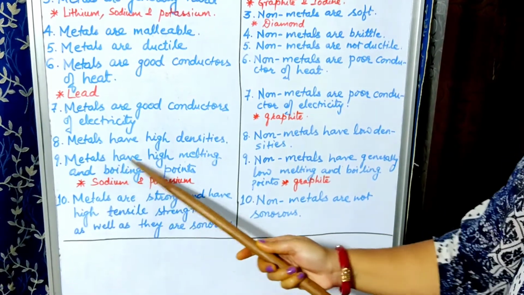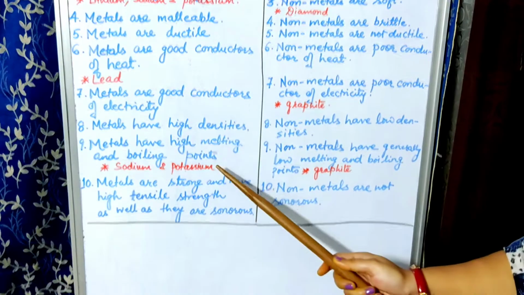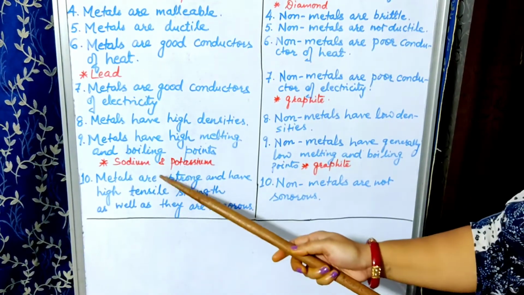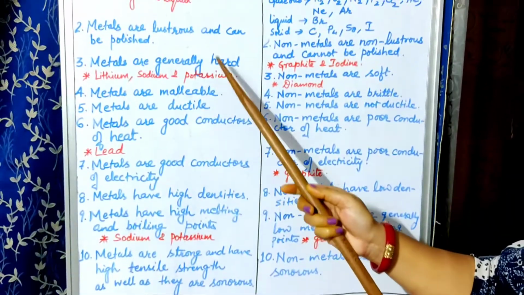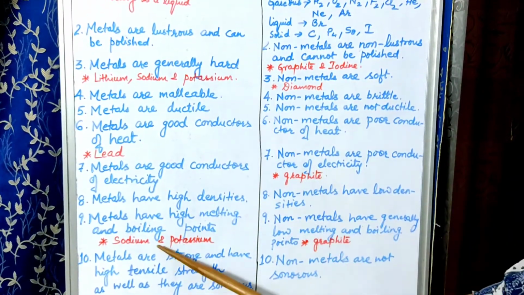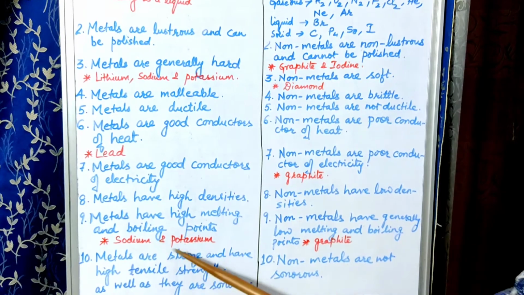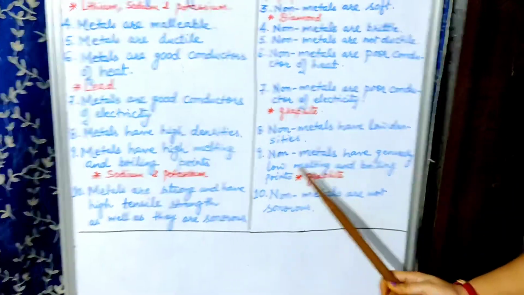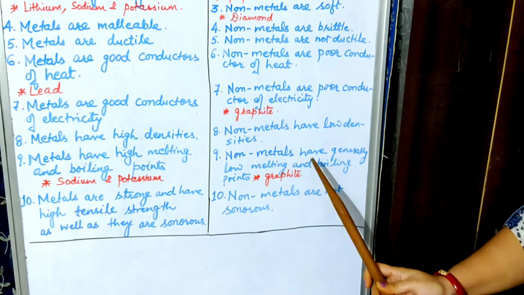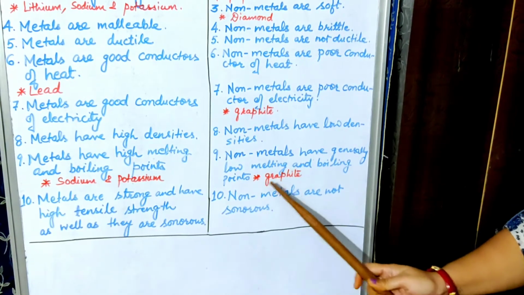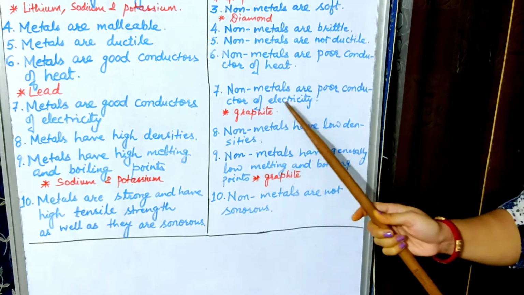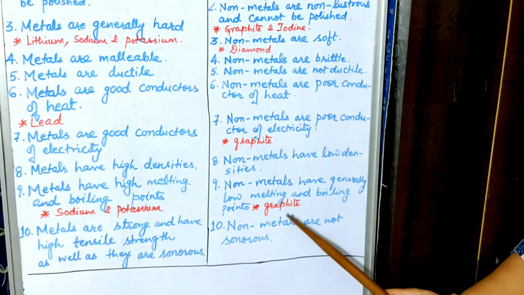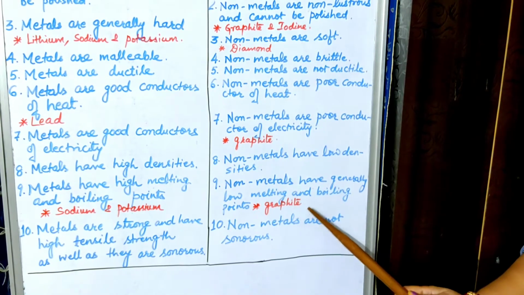Ninth is, metals have high melting and boiling points except sodium and potassium. Children, as you have seen here that sodium and potassium are soft in nature, so their boiling and melting point is also low. So this is an exception here in ninth point. However, non-metals have generally low melting point and boiling point, again except graphite, because graphite is having electrical conductivity, so its melting and boiling point is also high.